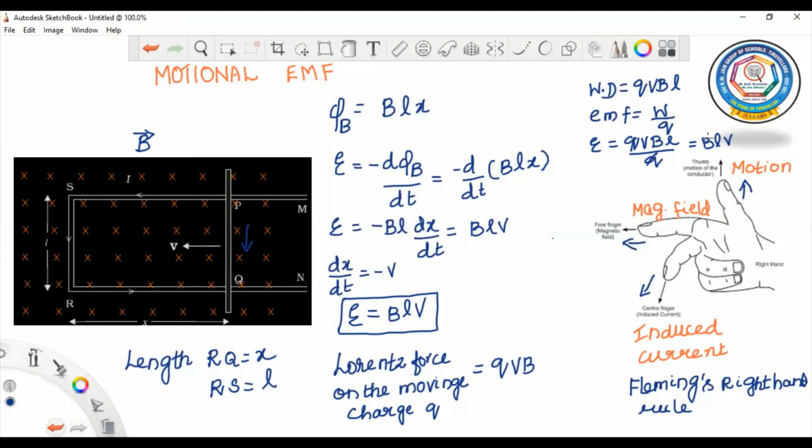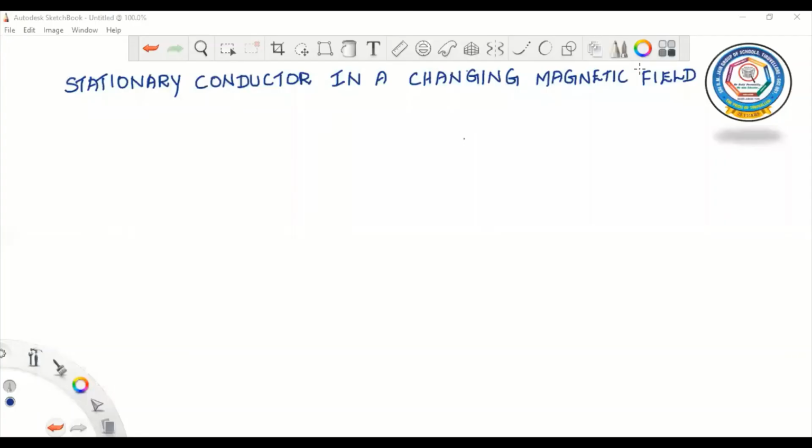Now let us discuss a stationary conductor in a changing magnetic field. Hope all of you understood the expression for motional EMF. The expression for motional EMF is BLV. Now let's see how an EMF is induced when a conductor is stationary and the magnetic field is changing.